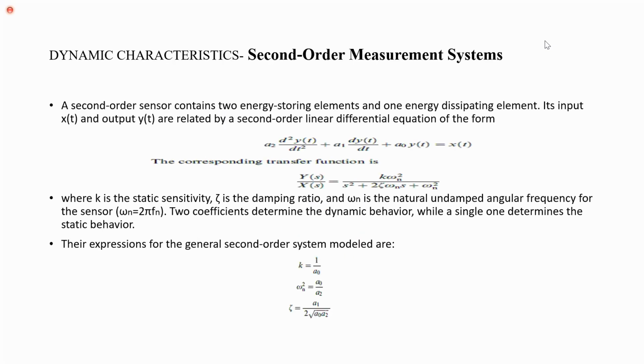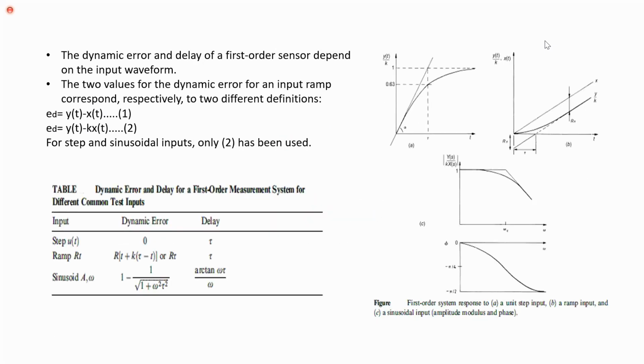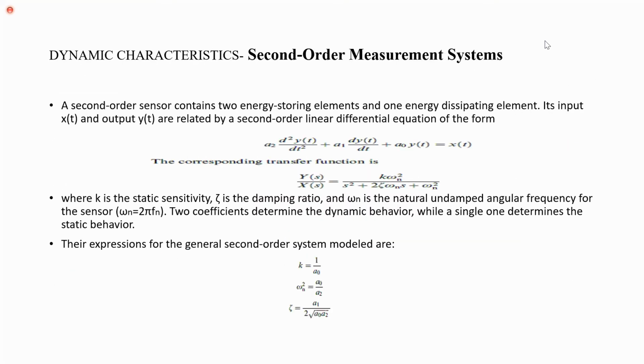Second order system. So in first order system, we have one energy storage element and one energy dissipating element. In second order system, we have two elements which can store energy and one element which can dissipate energy.